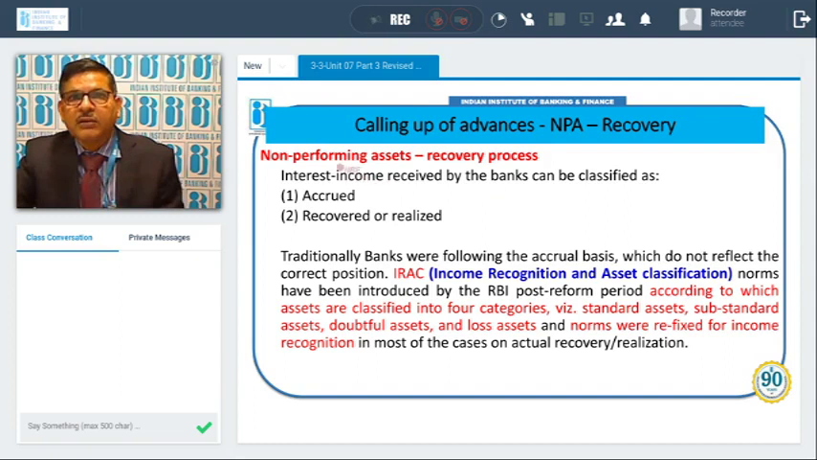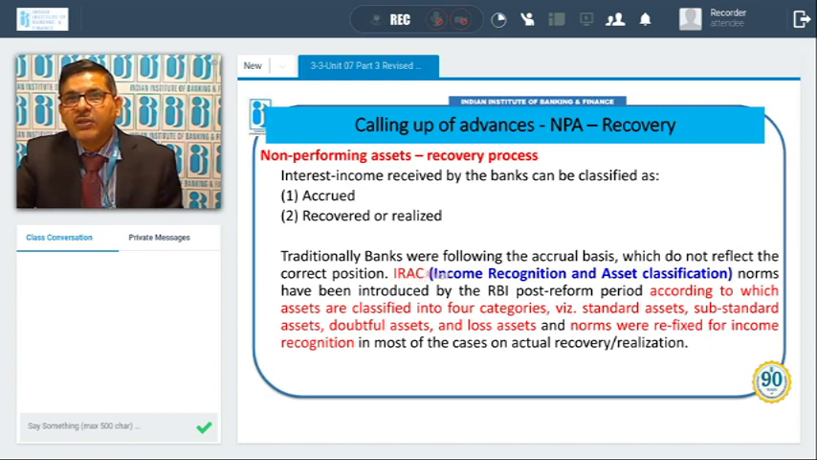there are certain other guidelines for NPA account. Interest income received by the bank can be classified as accrued or recovered or realized. So any income which is not recovered but due for payment, that is called accrued, or whatever part has been recovered of that is called recovered account, recovered interest amount. Traditionally, banks were following the accrual basis. In the past, whatever interest was due was being debited to the account and taken into accounts. Now, which do not reflect the correct position.